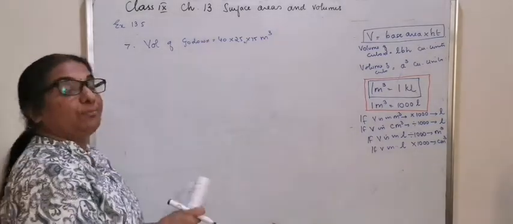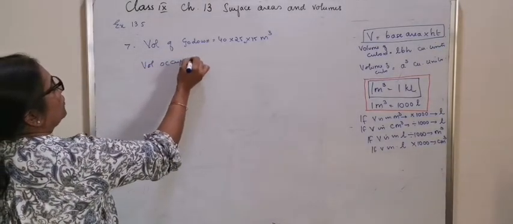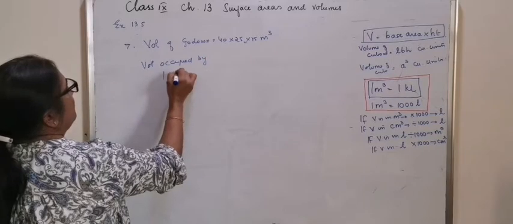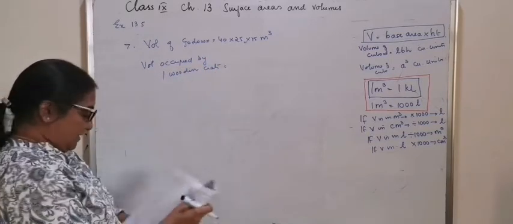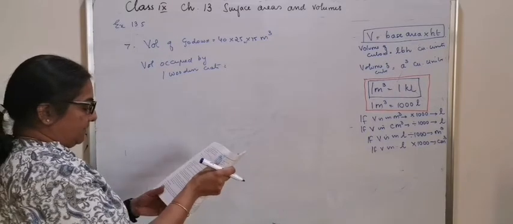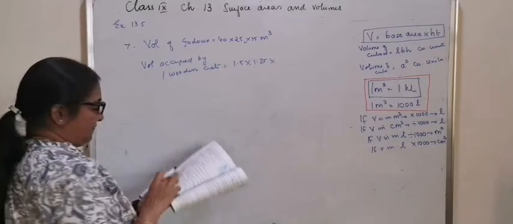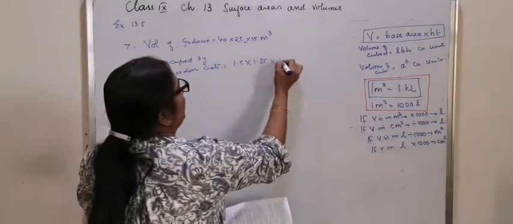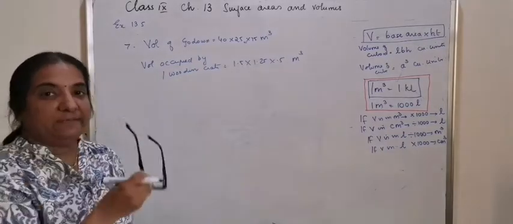Now the volume occupied by one wooden crate is equal to 1.5 into 1.25 into 0.5 meter cube. How many wooden crates?